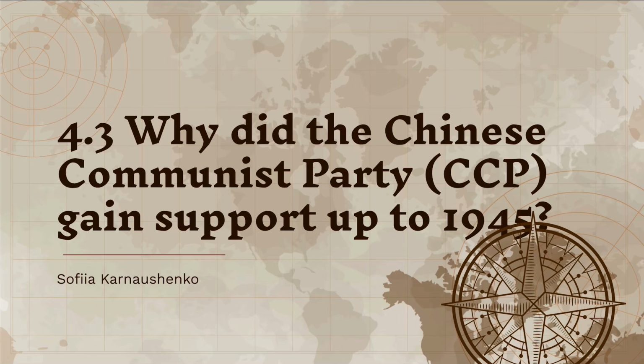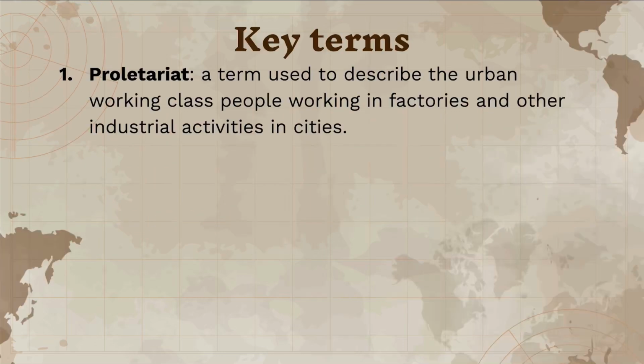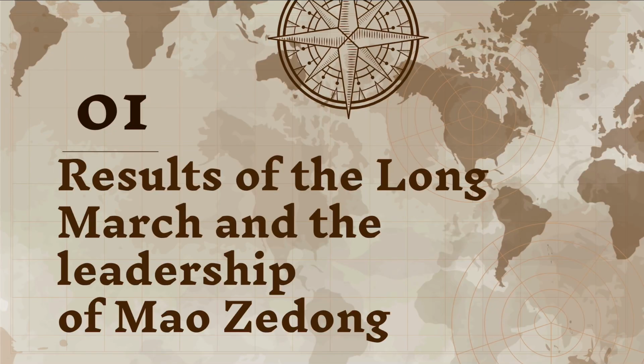textbook. Why did the Chinese Communist Party, also known as the CCP, gain support up to 1945? This is the only key term. Pause if needed. Moving on. And first, let's talk about the results of the Long March and the leadership of Mao Zedong.